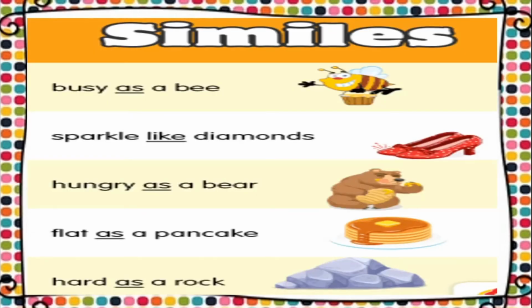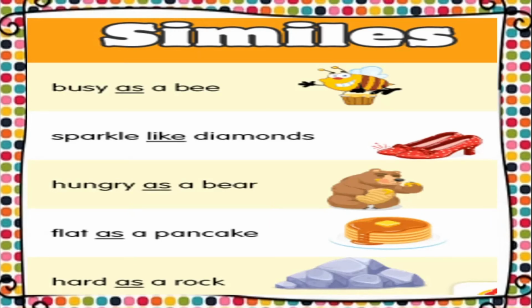Let us look at some more examples of a simile. Busy as a bee. So bees are always buzzing around, collecting honey, isn't it? And storing it for their future. So you will never see a bee sitting and relaxing. Bees are always busy. So when you want to say that someone is very busy, you can always say that he's as busy as a bee. Sparkle like diamonds. Diamonds shine very bright. So when something is shining brightly, you can say that it is sparkling like diamonds. Hungry as a bear.